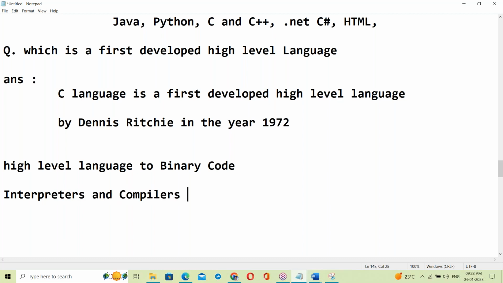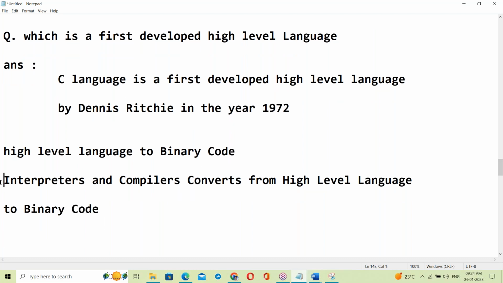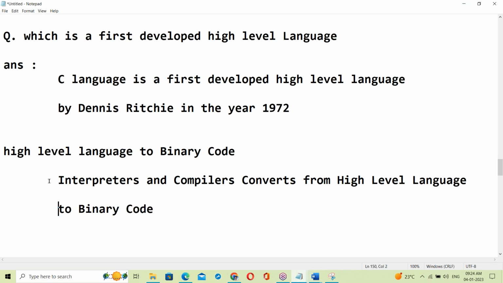Interpreters and compilers convert from high-level language to binary codes.